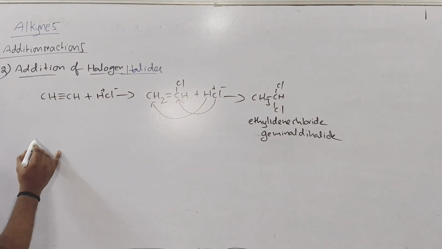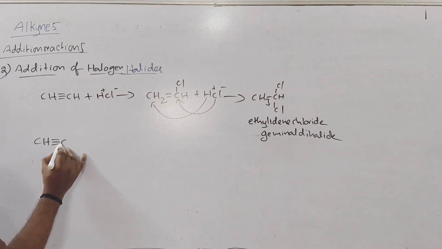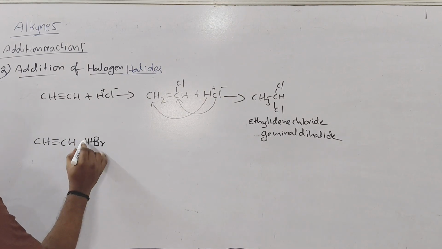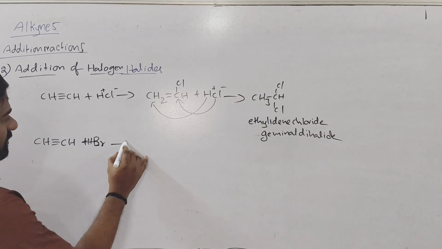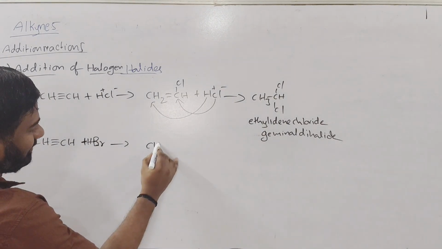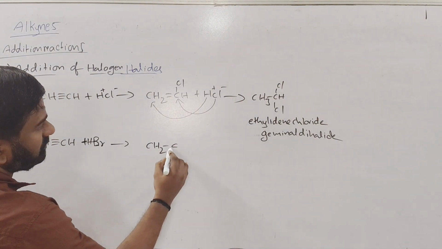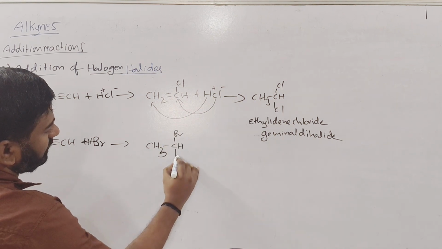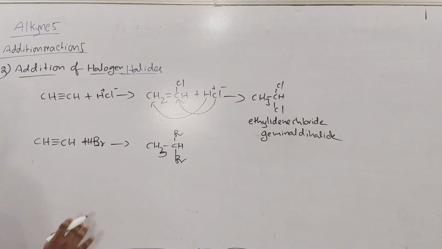Similarly, if you take HBr, here also what will be the final product? CH3, CHBr2 we will get. This is the final product, directly added.